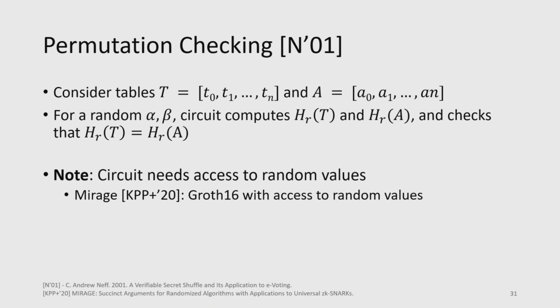Note here is that the circuit actually needs access to these random values. And so instead of using Groth16, we use a proof system called Mirage, which is basically just Groth16, but it has access to random values inside of the circuit.